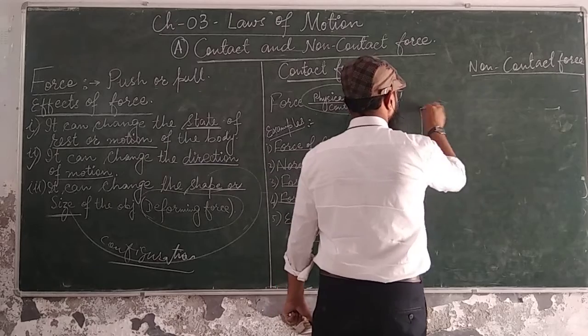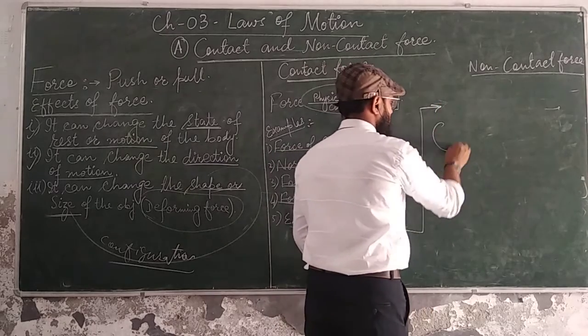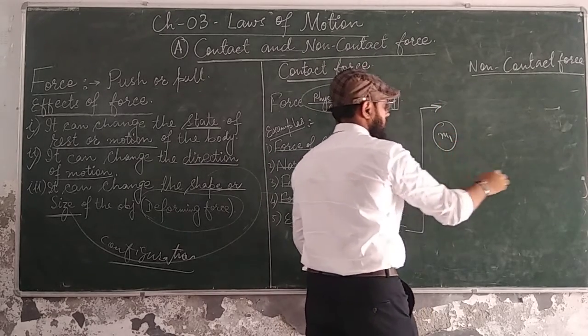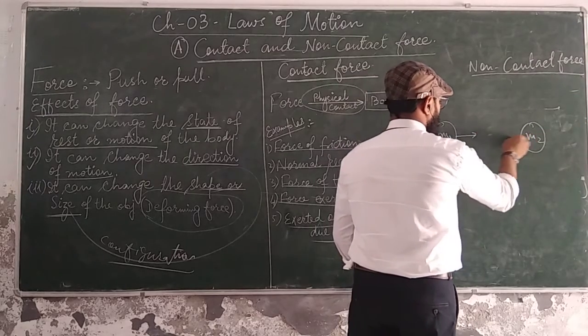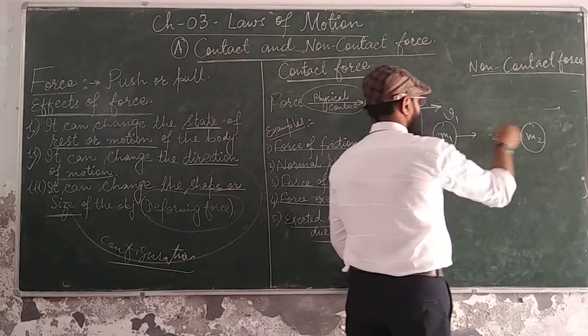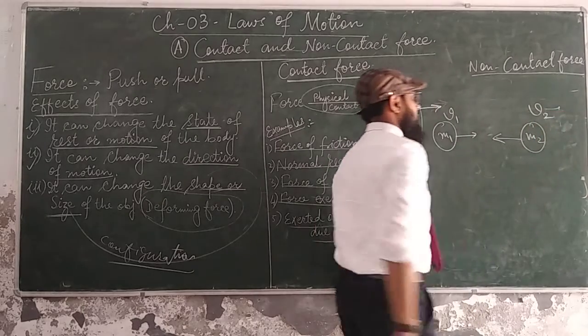force exerted by two bodies due to collision. Collision means what? This is a body having mass m1, this is a body having mass m2. When these two are moving in a direction, this one is having velocity v1, this one is having velocity v2.